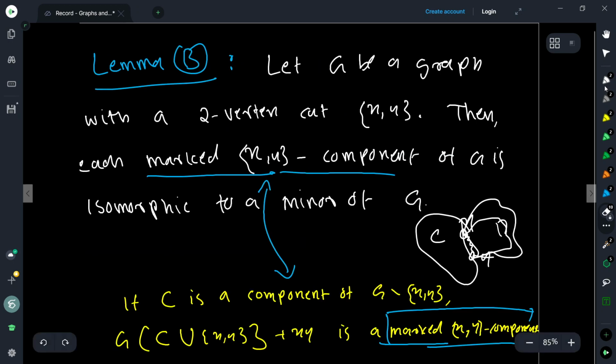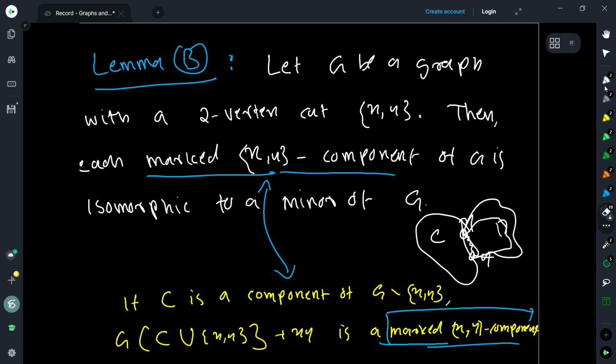Okay, so you have this graph with a two vertex cut, and then every marked xy component is isomorphic to some minor.